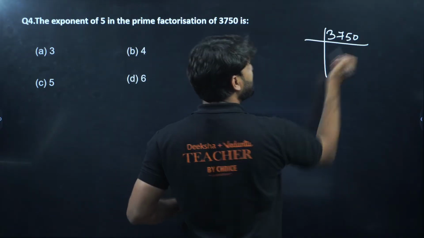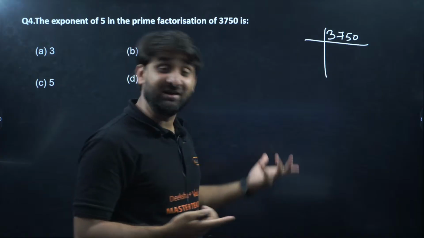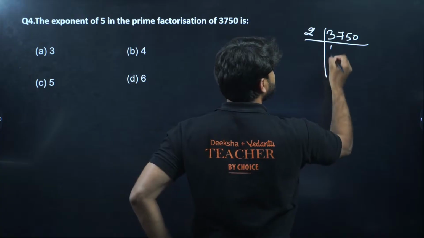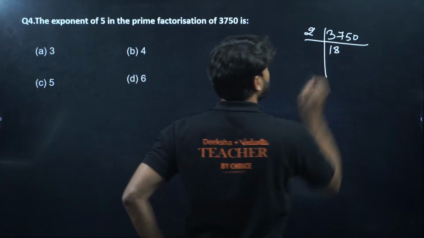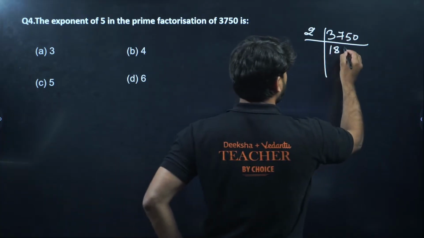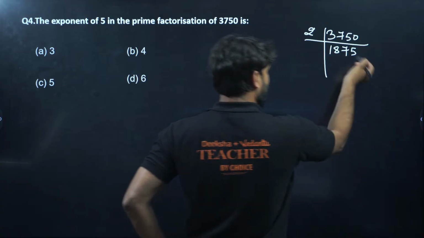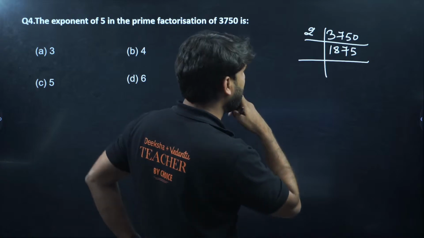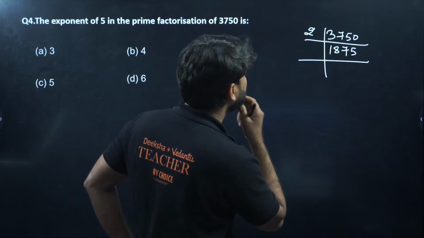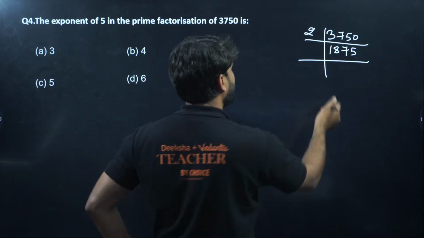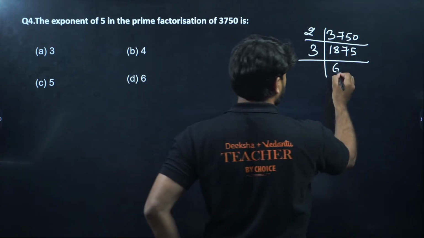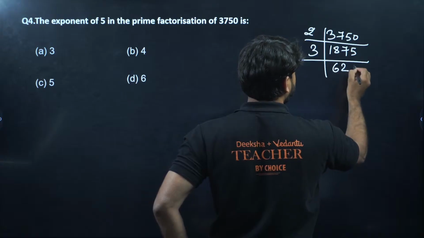So the ones digit is 0, so it is clear that it can be divided by 2. So I am taking 2 here: 2 ones are 2, 2 eights are 16, 2 fives are 10, 2 sevens are 14, and 2 fives are 10. And the ones digit is 5, so it can be divided by 5, so let's check it by 3. 3 sixes are 18, 3 twos are 6, 3 fives are 15.